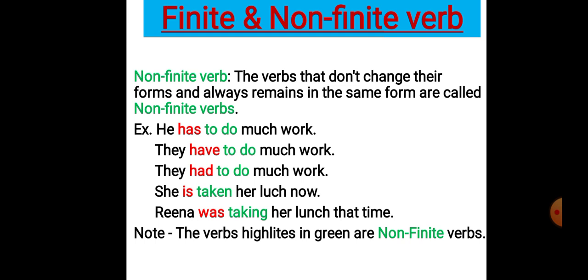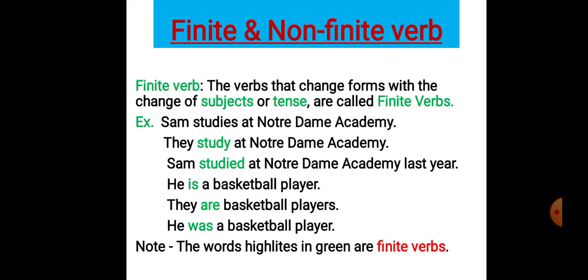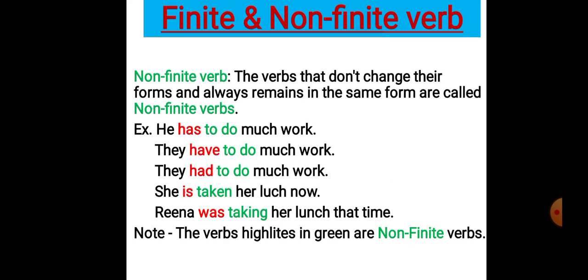A sentence may have a non-finite verb or may not have a non-finite verb. As you can see in this slide, all these verbs are finite and the sentences are complete. So a sentence may have a non-finite verb or may not have a non-finite verb, but a sentence must have a finite verb. Without a finite verb, we cannot make a sentence.